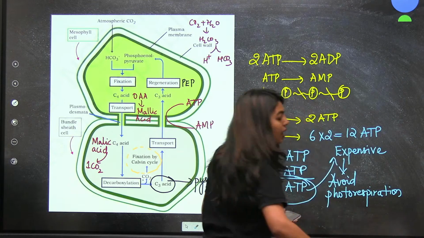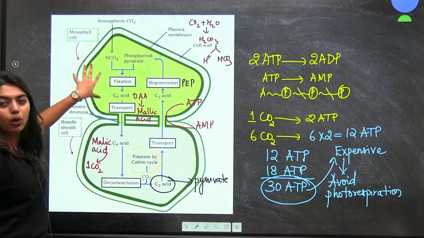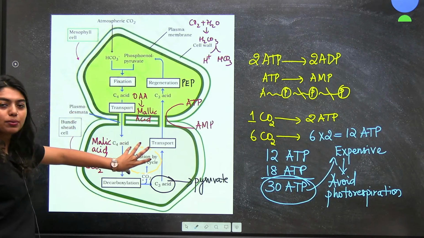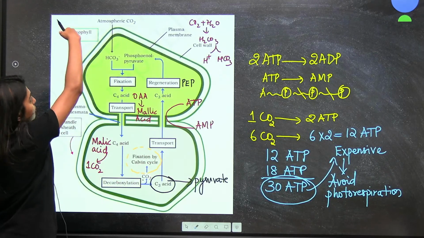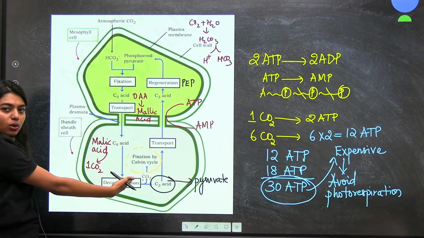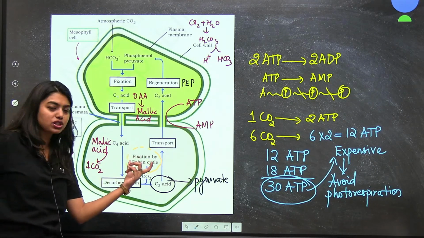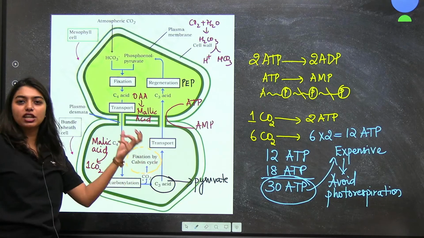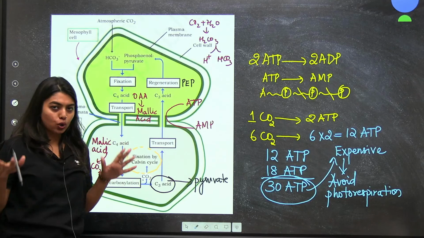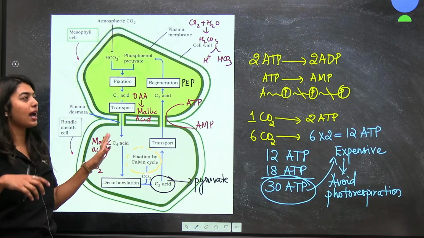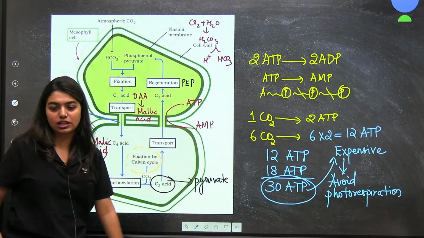Photorespiration is avoided completely. Why? Because here there is no high temperature. Only here Rubisco will be there. Here Rubisco will not get affected by high temperature because definitely mesophyll cells are there. Bundle sheath is down. Okay, and here oxygen formation will not happen, right? Here oxygen will be formed, but here there is no accumulation of oxygen. So, more amount of oxygen is not there, right? So, by this way the C4 plants can totally avoid photorespiration.